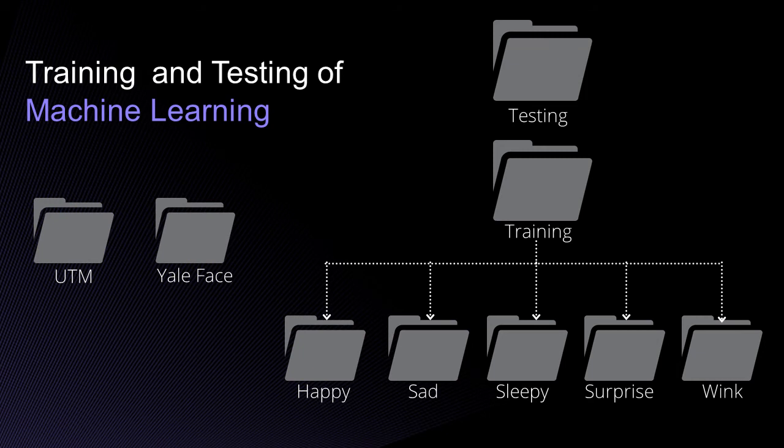20% of the database is used for testing and the other 80% is used for training. However, in every test, the images of the subject that was used for testing will be removed from the expression folder it was in. The accuracy of each method tested will be calculated by dividing the correct predictions by the total number of subjects tested.